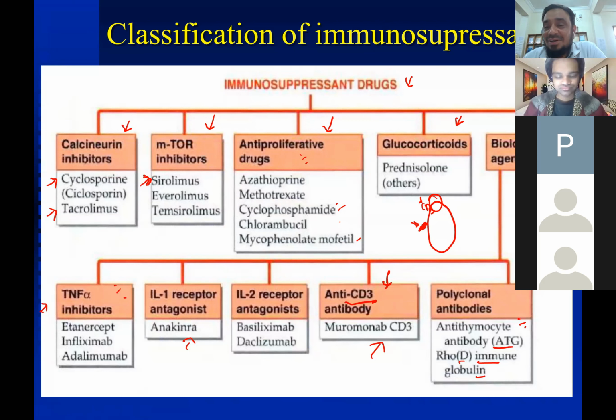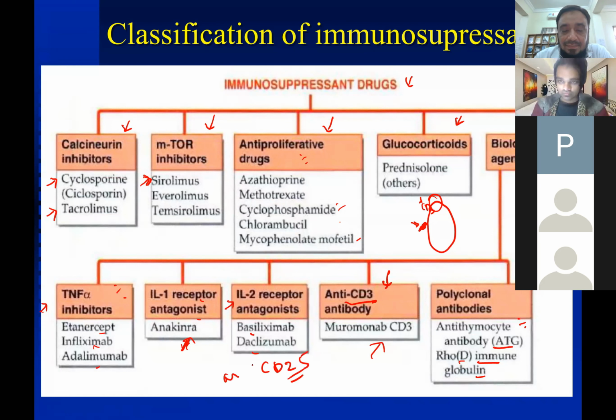You have seen the drugs for rheumatoid arthritis, that is TNF alpha inhibitors, right? Etanercept, infliximab, and adalimumab. Interleukin 1 receptor antagonist, that is anakinra. Interleukin 2 receptor antagonists, that is basiliximab and daclizumab, they are actually anti-CD25 monoclonal antibodies. Anti-CD3 is muromonab, and polyclonal antibodies are anti-thymocyte antibody and Rho-D immune globulin.